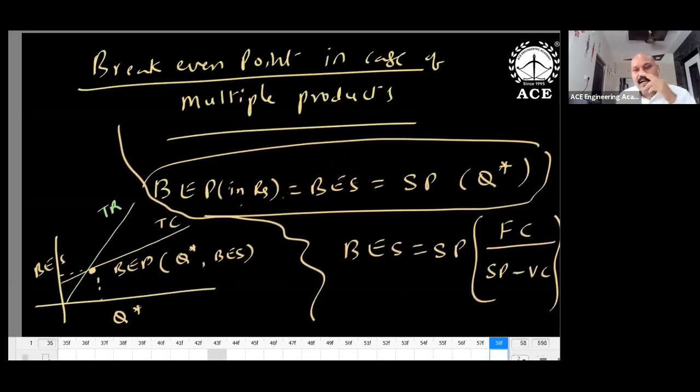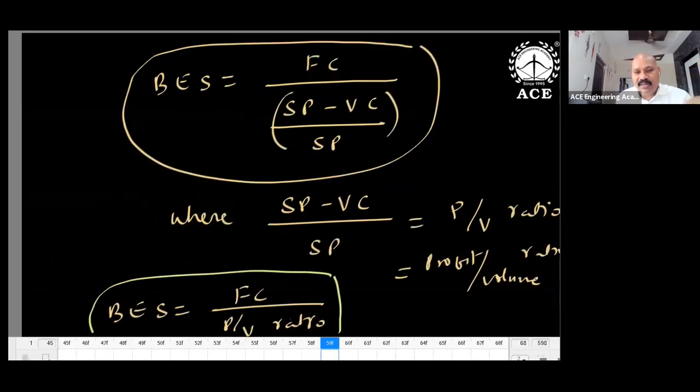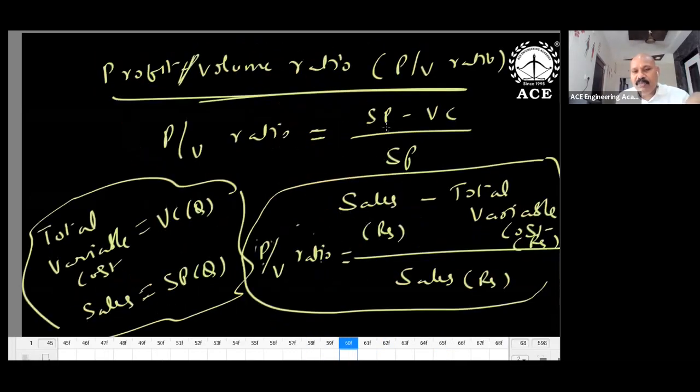In case of multiple products, whereas I have only taken one product, we are supposed to find out break even sales. Then how can the break even sales be estimated? As I mentioned already, P by V ratio is nothing but SP minus VC by SP, that is, sales minus total variable cost divided by sales. Once you know the P by V ratio, what about break even sales? FC divided by P by V ratio.